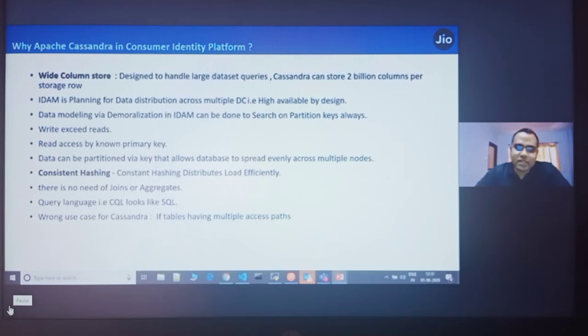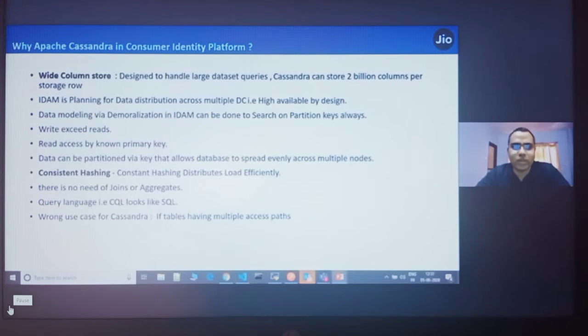So data modeling, yes, we have done a lot of data modeling in Cassandra, and we always search on partition keys. Cassandra always recommends searching on partition keys because partition keys are global in nature, and Cassandra knows, for example, if you want to get a record from a mobile number, and mobile number is part of a partition key, then Cassandra knows which node in the whole cluster this record resides in, and it directly hits that node and gets the data. So data modeling and query designing is most important in Cassandra.